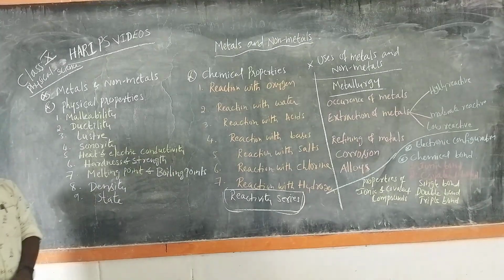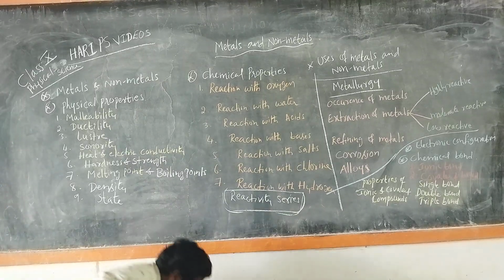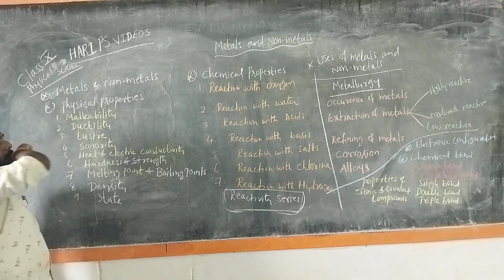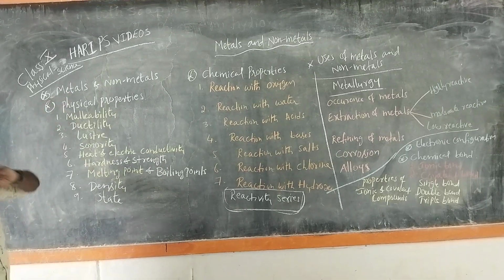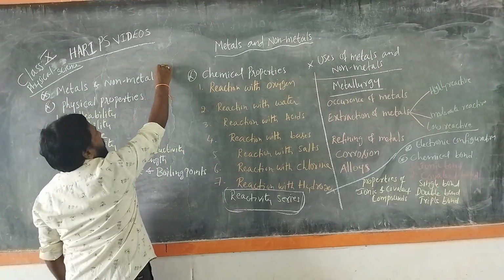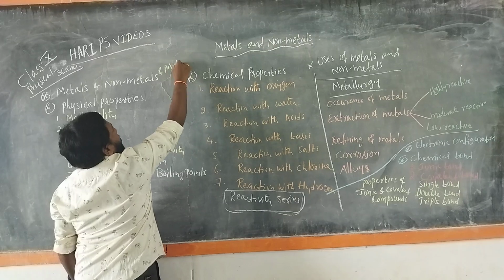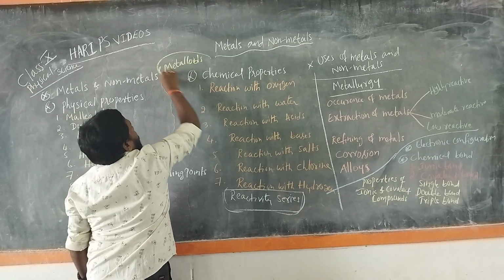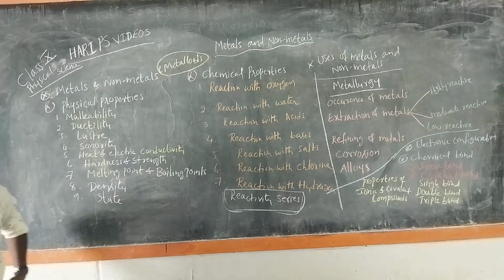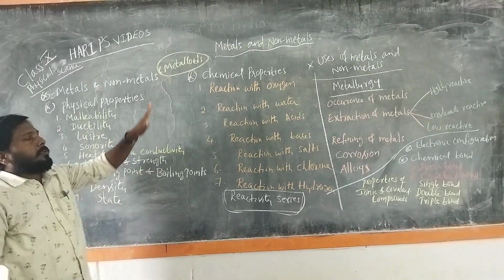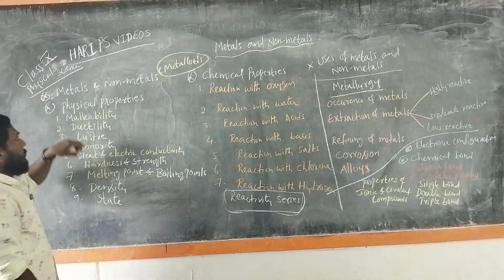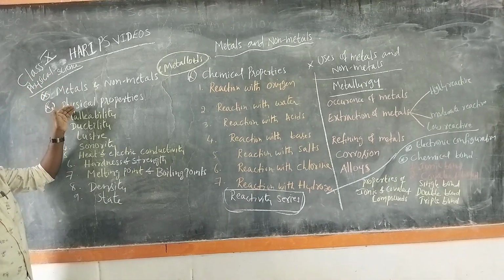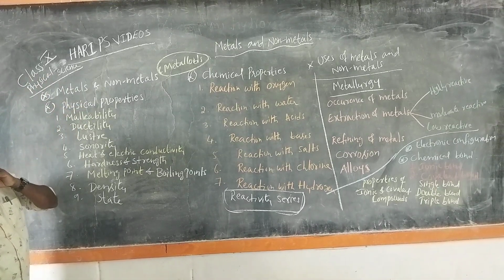First of all, let's understand what metals and non-metals are, and another very important thing: metalloids. Here we don't discuss much about metalloids, just to know what is meant by them. Then, what are metals and non-metals, and their physical properties and chemical properties.